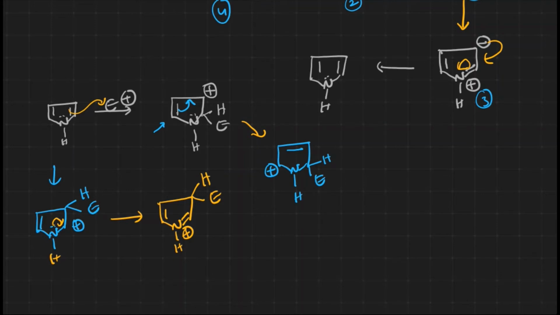Now what we have to understand here is that during the delocalization, in the second step, which atom is going to get the positive charge? Here we have nitrogen with a positive charge, here we have carbon with a positive charge. One thing we have to remember: a more electronegative atom with a positive charge is highly unstable. Nitrogen is comparatively more electronegative than carbon, so nitrogen with a positive charge is highly unstable, because of which this one is going to be relatively stable. That's why we can expect the substitution at the second position.